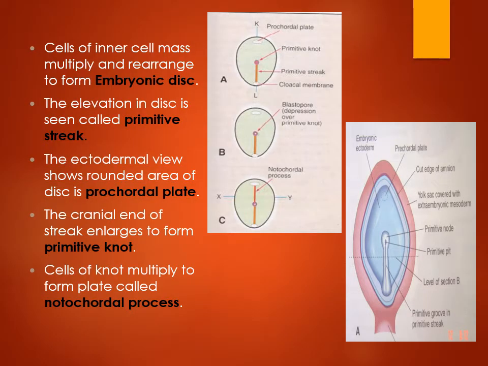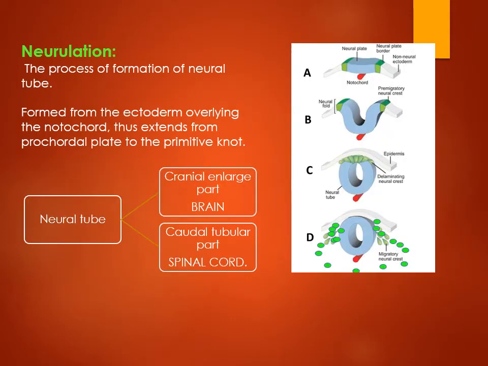This is the same process explained by the formation of the primitive streak, precaudal plate, primitive streak, and the elevation of the primitive streak is the primitive knot. This knot grows cranially and leads to the formation of a rod-like thickening, which is called the notochord. The notochord, formed by the primitive knot, undergoes various phases, and it first forms the plate.